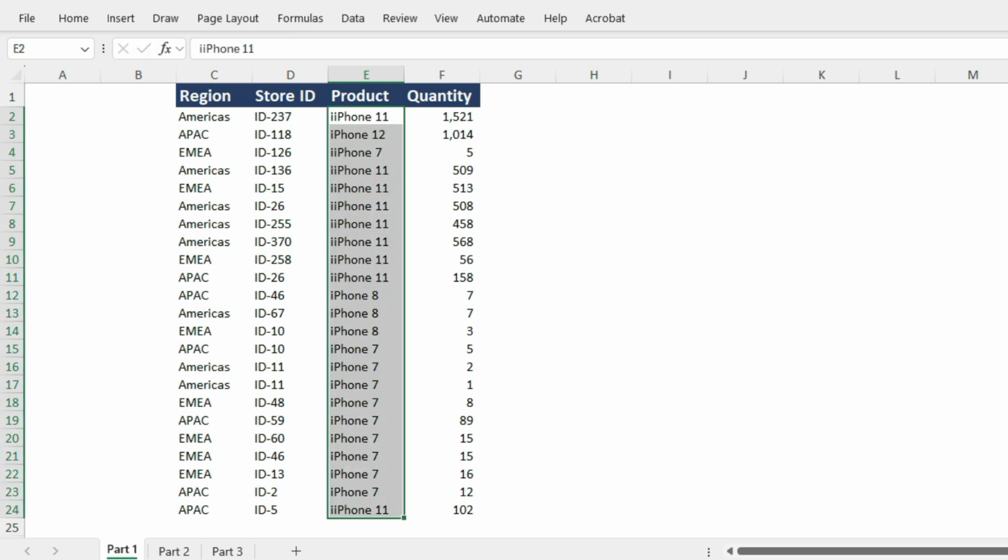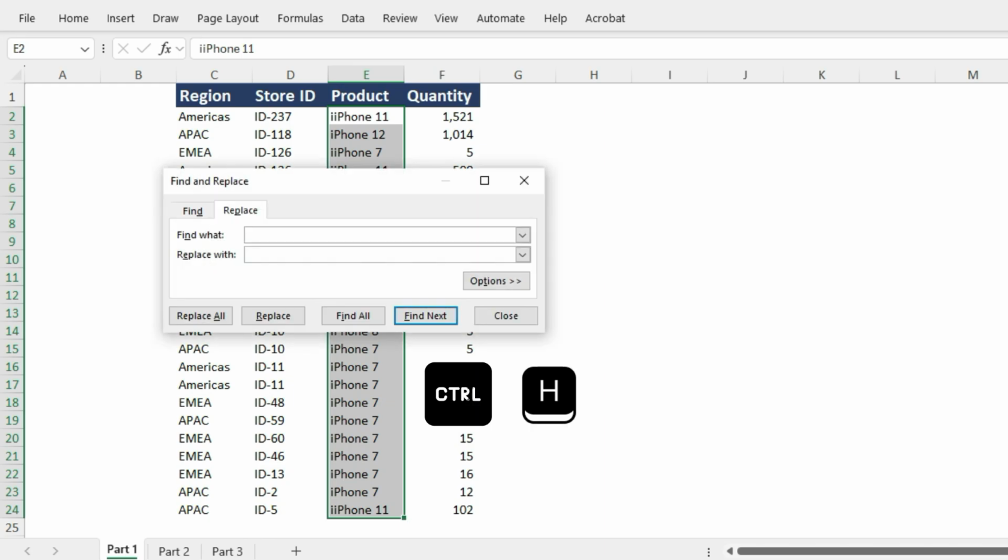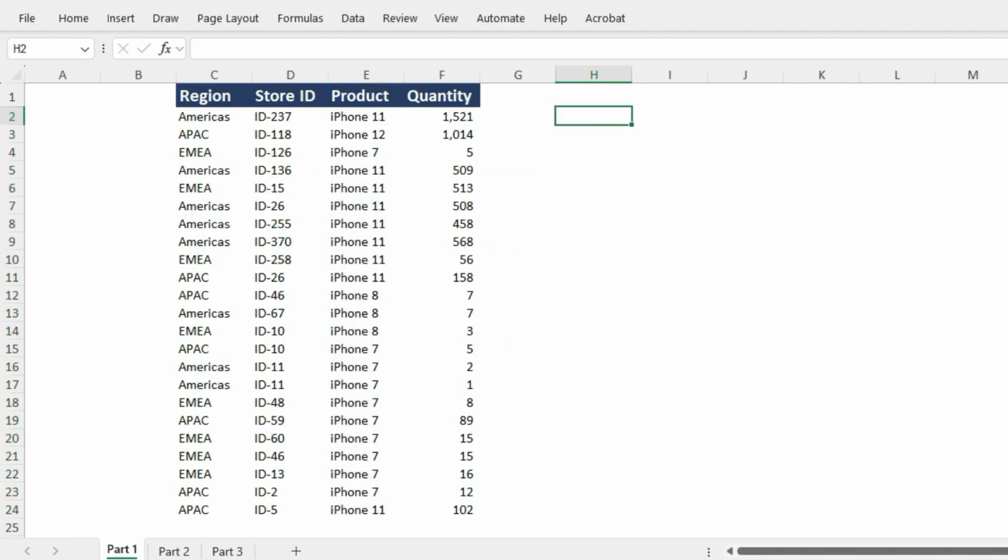First, select your data range and press Ctrl-H. A small Find and Replace window will pop up. In the first box, type the wrong word, and in the second box, type the correct word, then click OK. Instantly, all the names will be corrected.